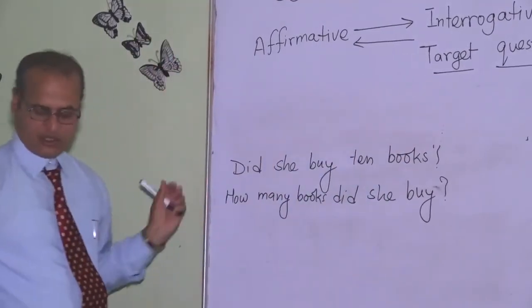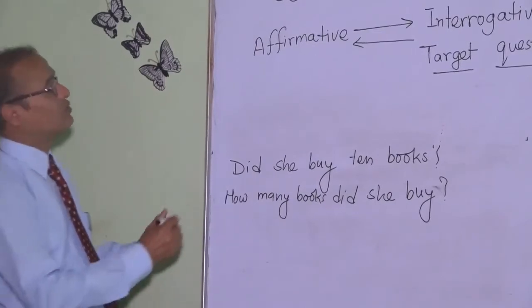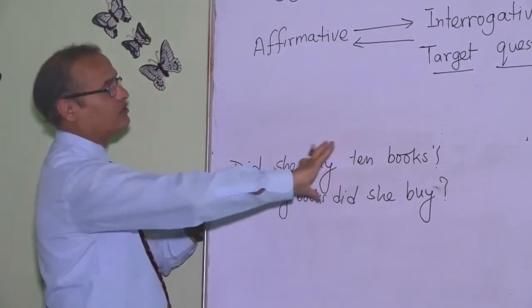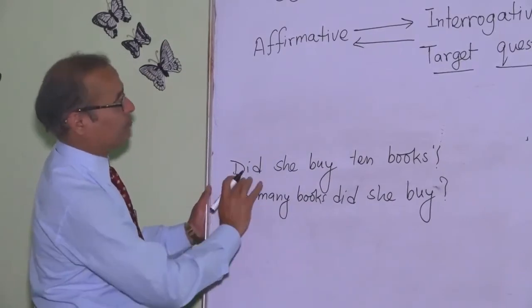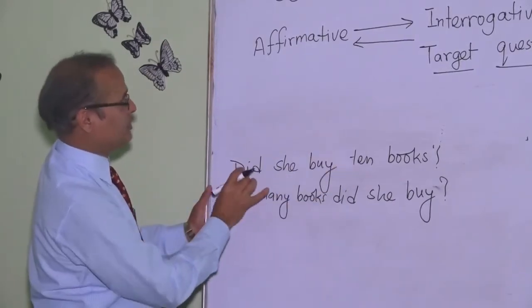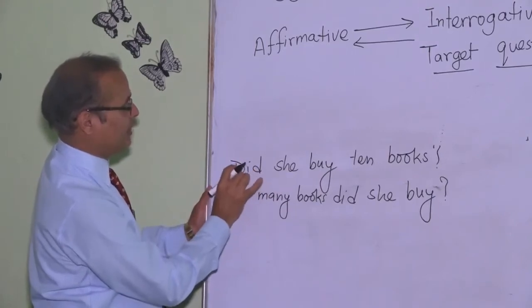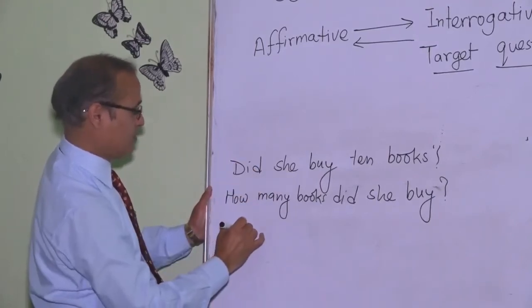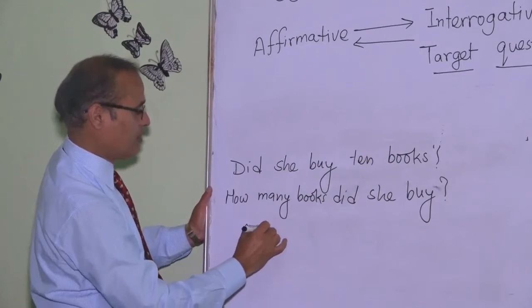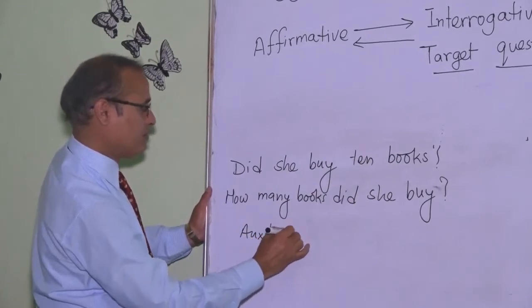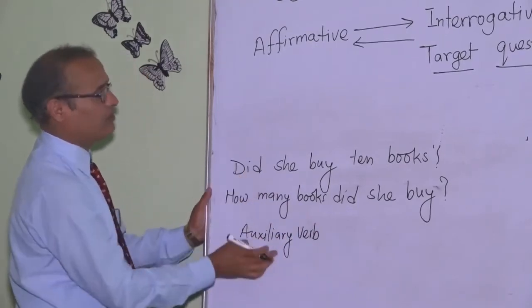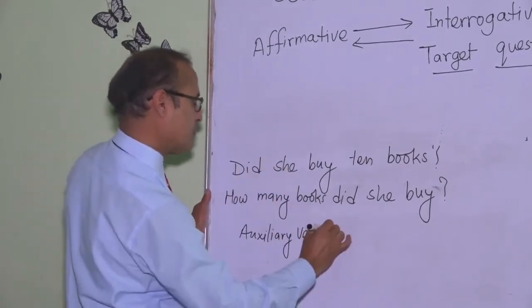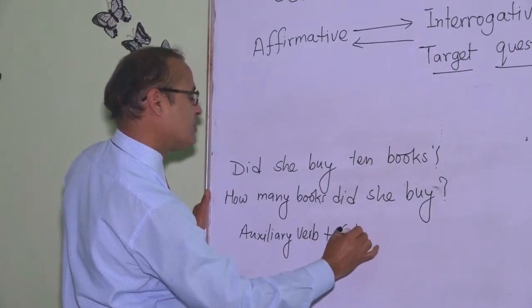So looking at the yes no question, the yes no question starts with a helping verb, so it's helping verb, auxiliary verb, this one, did. Then she, plus subject.